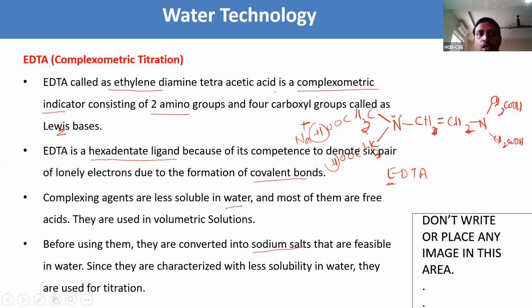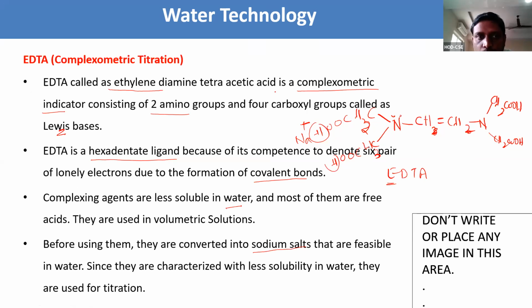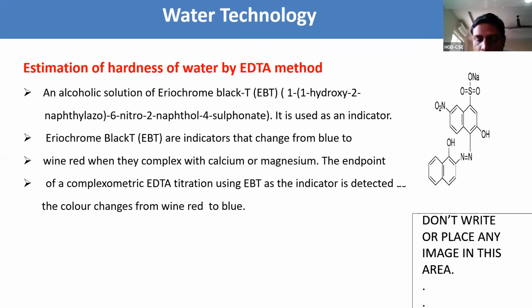Now coming to the structure of Eriochrome Black T. Already we have discussed EDTA and complexometric titration. Now we need to explain the use of Eriochrome Black T. It is an indicator, used in an alcoholic solution, which we call EBT. The full form of EBT is Eriochrome Black T.